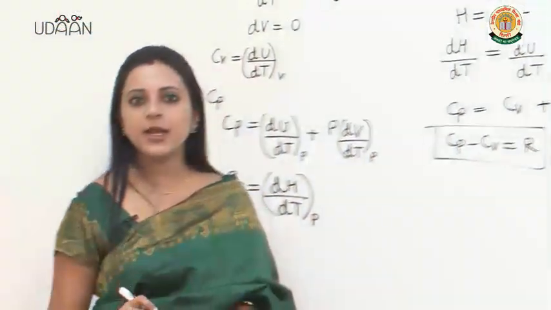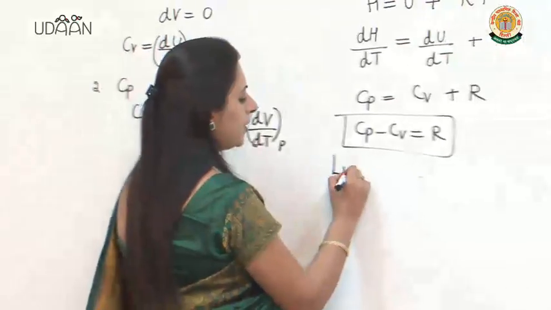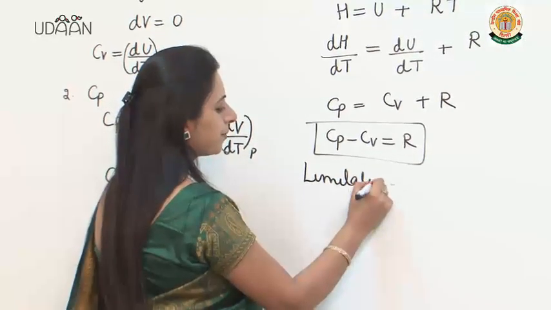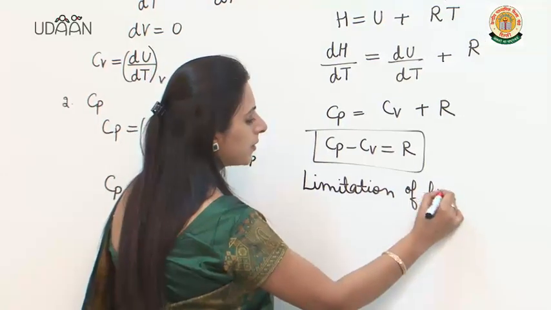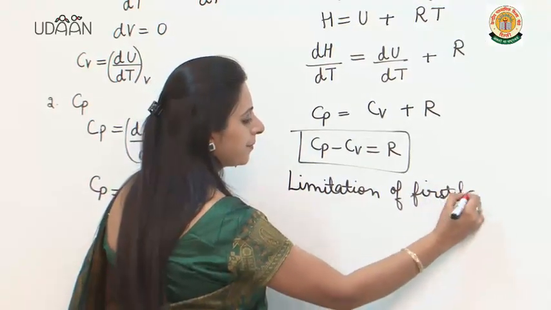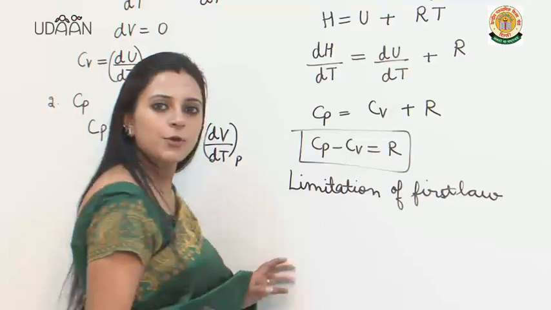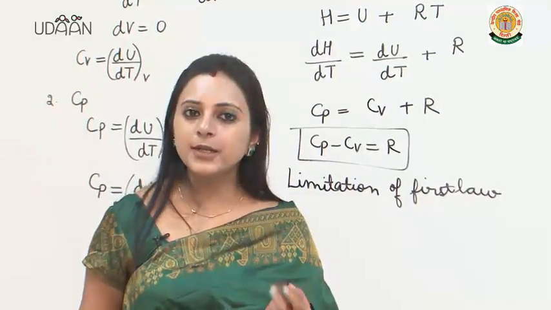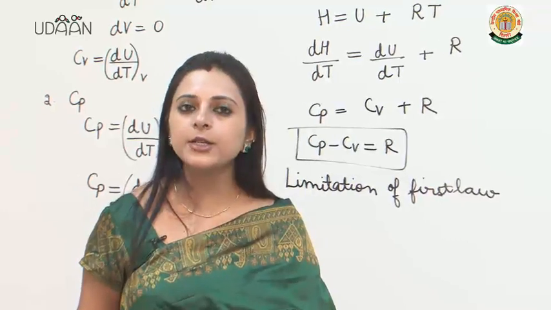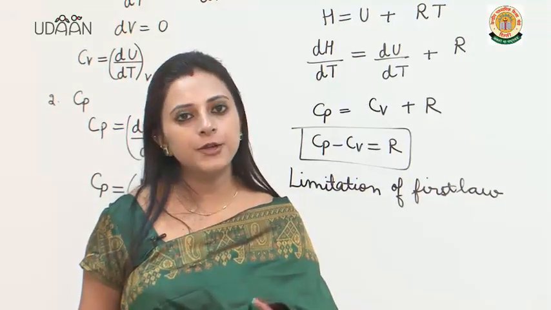Now let us understand the limitation of the first law of thermodynamics. Now what was the limitation of the first law? It could not predict the spontaneity or feasibility of a reaction.